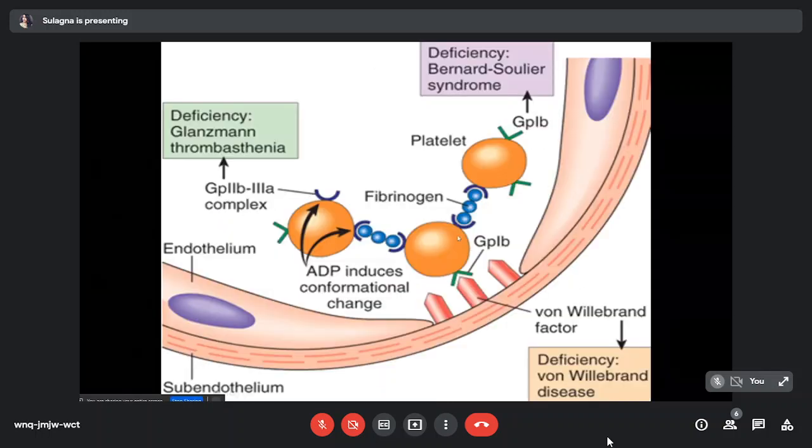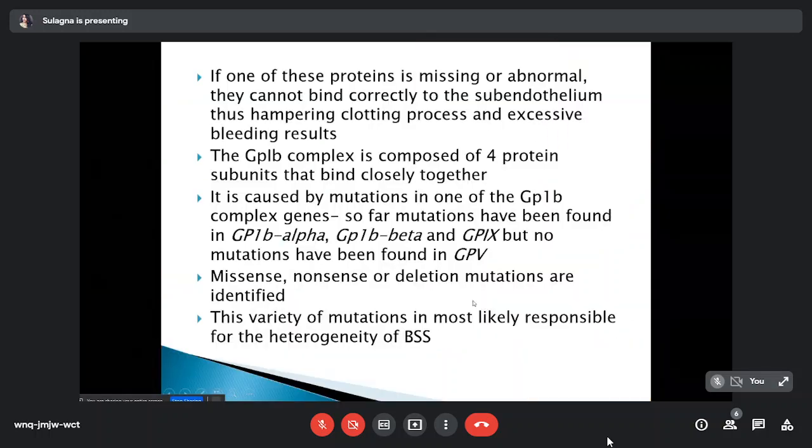Here, this is the platelet. This is the glycoprotein 1b complex. This is the von Willebrand factor. The glycoprotein 1b complex binds with the von Willebrand factor, which in turn binds with the subendothelium. In case of Bernard-Soulier syndrome, the absence of glycoprotein 1b complex makes platelets non-adherent to the subendothelium, leading to abnormality in the clot formation. If one of these proteins is missing or abnormal, they cannot bind directly to the subendothelium, thus hampering the clotting process and resulting in excessive bleeding.